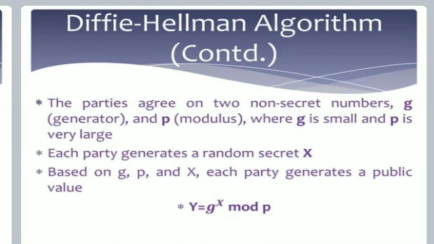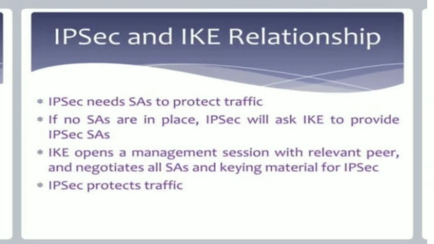Diffie-Hellman protocol. The parties agree on two non-secret numbers, G the generator and P the modulus, where G is small and P is very large. Each party generates a random secret X based on G, P and X. Each party generates a public value Y equal to G power X mod P.